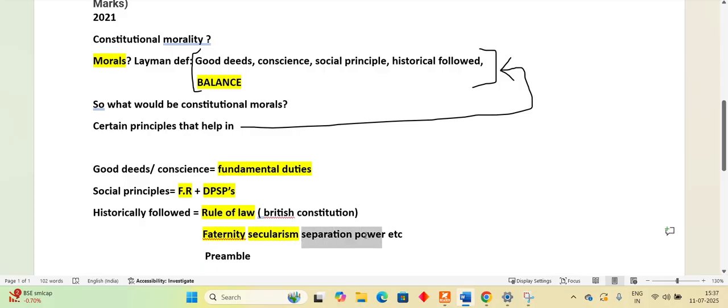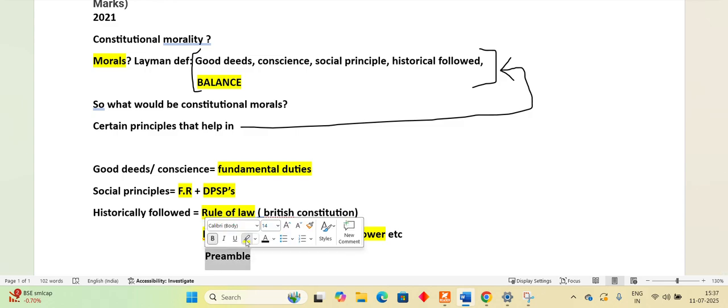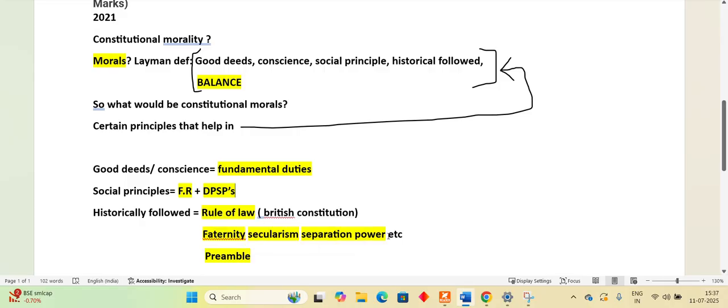Then there is separation of power. That is, we should not have one king. He is the administrator, he is the judiciary, he is the executive. No, there should be separation of power. And these are most beautifully given in the preamble, right? There can be other things you can add to it, to morality. You can add other things, like freedom of speech and expression is also a kind of morality. That we should not curb the rights of people, right? But for now I have written only this much because it is a 10 marks question.